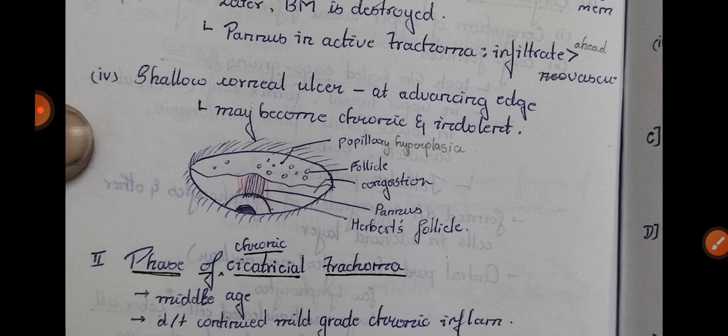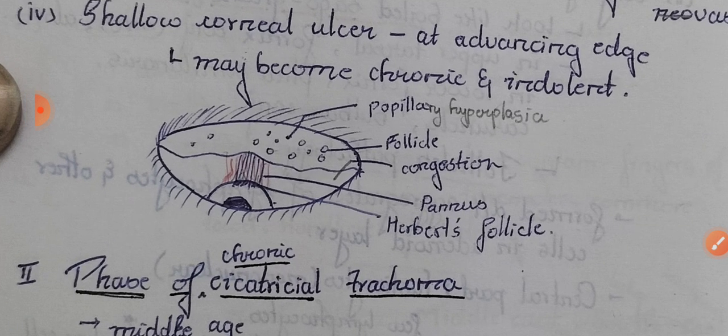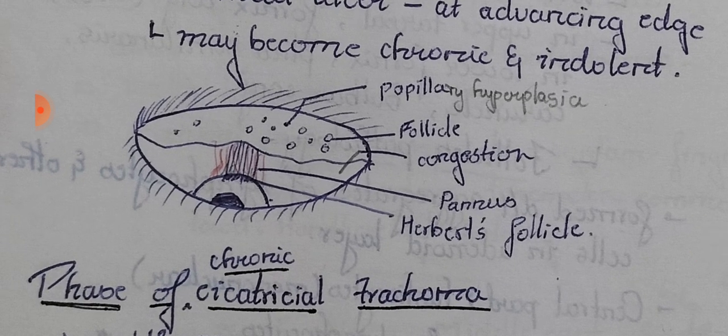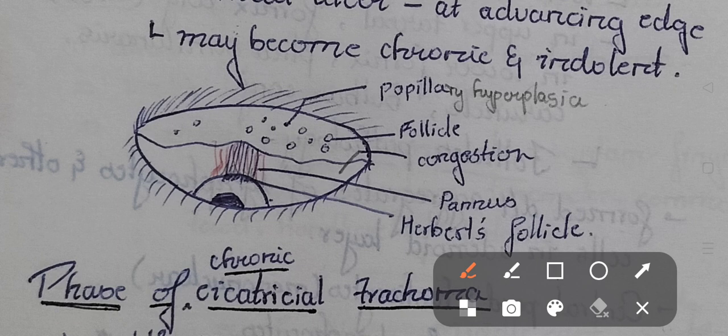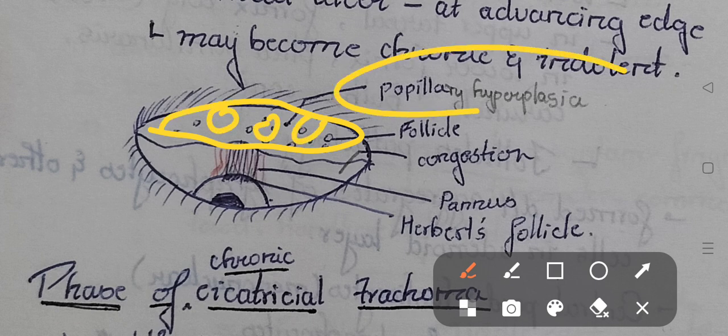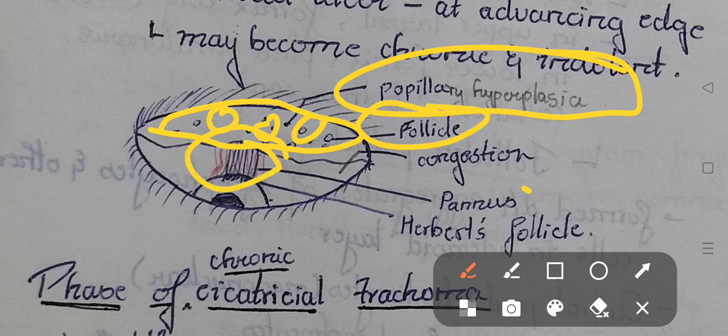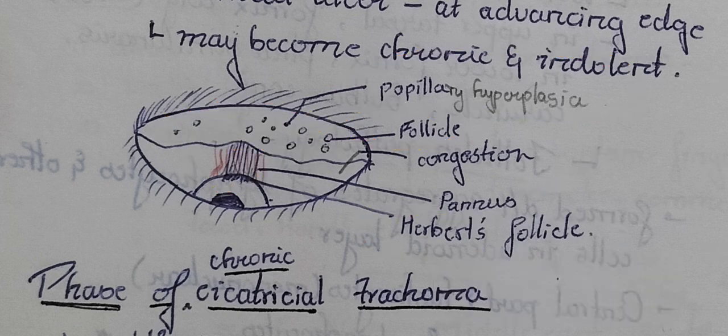A shallow corneal ulcer is seen at the advancing edge, and may become chronic and indolent. This is the picture. Everything is seen here. In cases of active inflammatory trachoma, on the conjunctiva you can see follicles, sago grain appearance, and papillary hyperplasia. In the cornea, pannus is seen, and it is progressive pannus with vascularization, and you will see Herbert follicles. These are seen in the active stage.